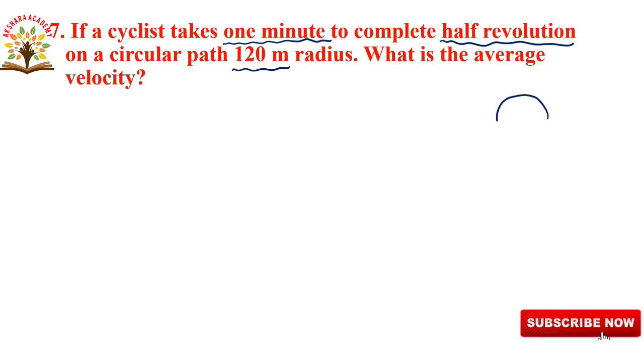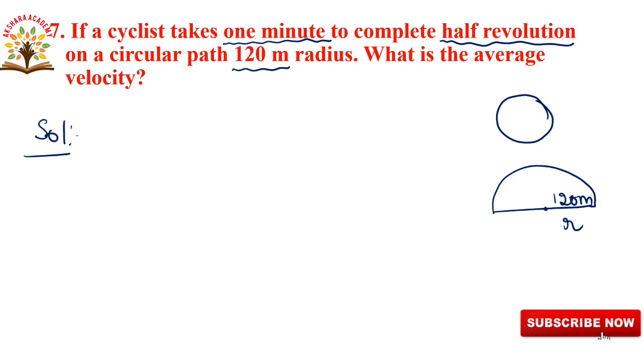Here we are taking this circle, a complete circle, and the cyclist takes 1 minute for half a revolution. This is the diagram for the complete circle and this is the diagram for half a revolution. Here we are taking radius 120 meters and this half revolution, from here to here, looks like a semicircle. And we will go to the solution.